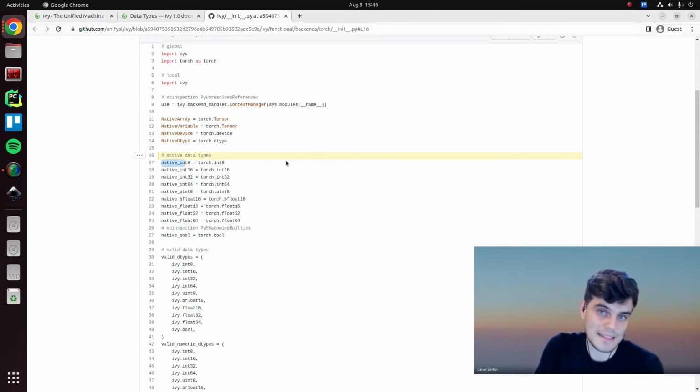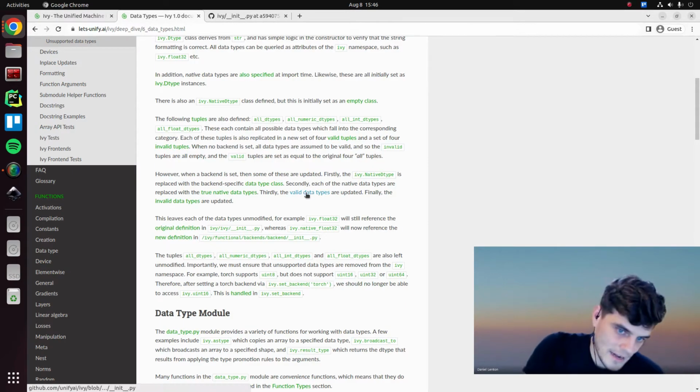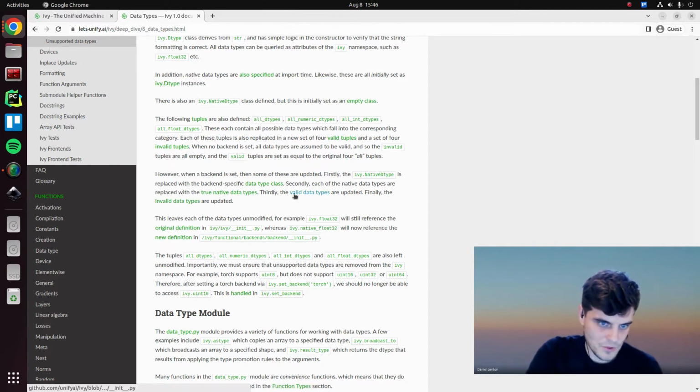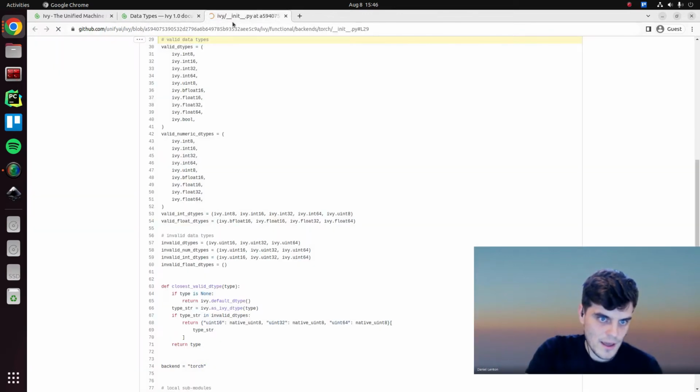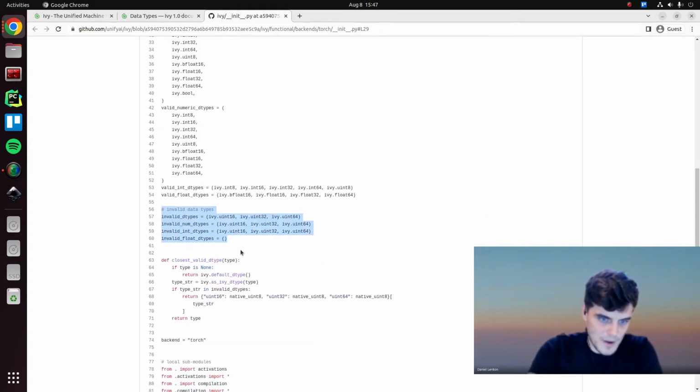Because even when a backend is set, ideally we still want to be doing everything in a framework agnostic language that has a consistent representation and so on. Okay, and then the valid data types are also updated, and also the invalid data types. So again, I think we use torch as an example. These strings are updated to the valid data types, the valid numeric data types, valid int data types, and float data types, and likewise all of the invalid data types as well.